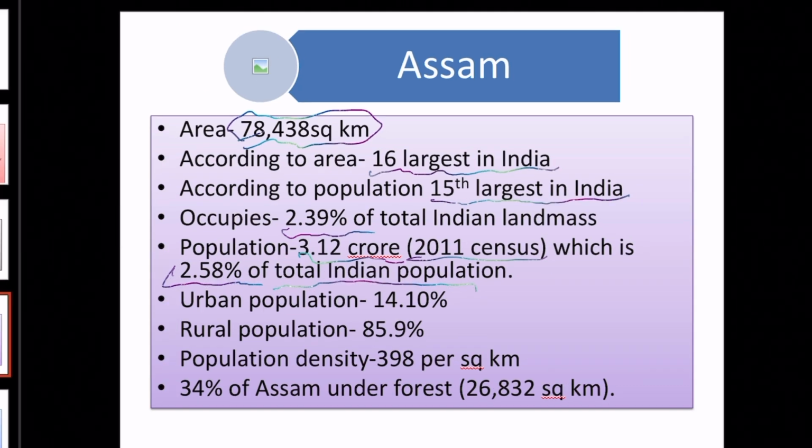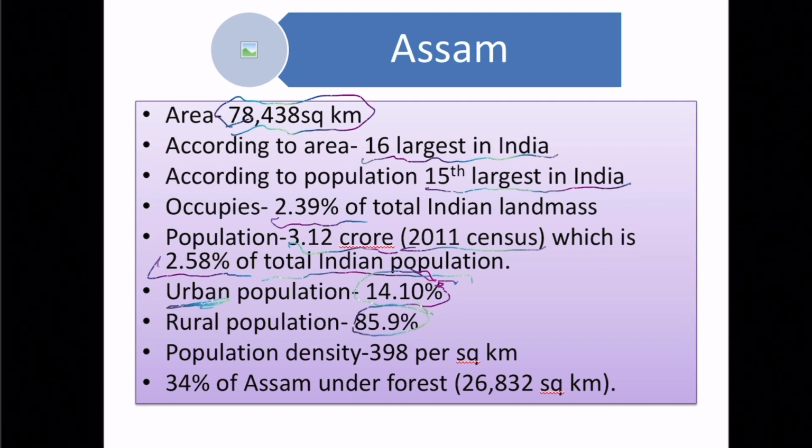And out of 3.12 crore, only 14.1% lives in the urban areas. Okay. And the remaining 85.90% lives in the rural areas. And what is the population density of Assam? That is 398 per square kilometer.